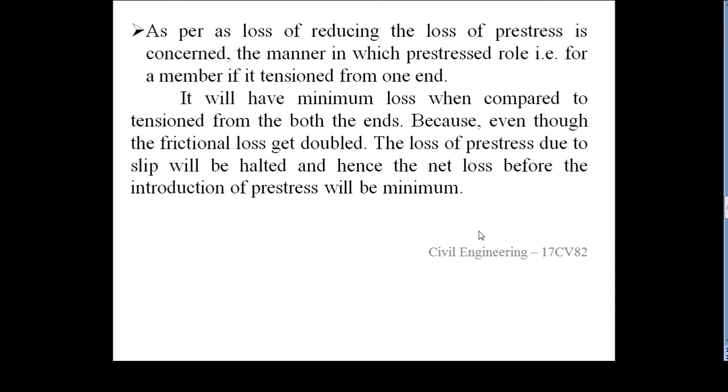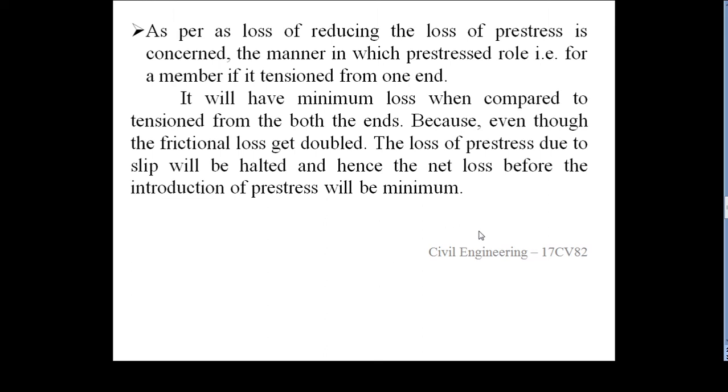It will have minimum losses when compared to tensioning from both ends. Your loss will also be minimum when the bulkhead is provided at only one end, because even though the frictional loss gets doubled, the loss of pre-stress due to slip will be added, and hence the net loss before the introduction of pre-stressing will be minimized.